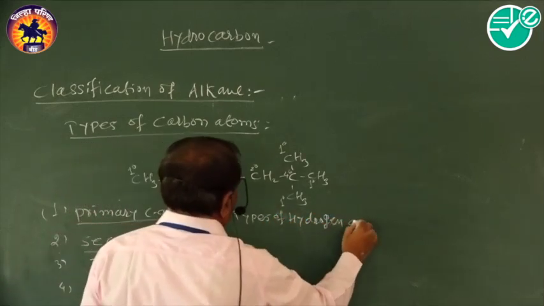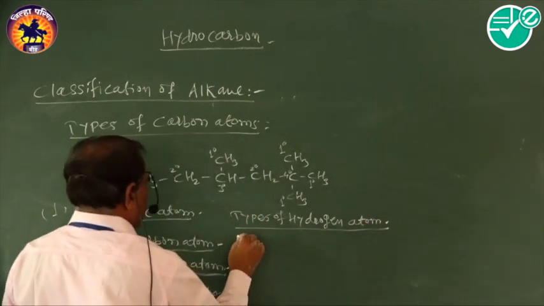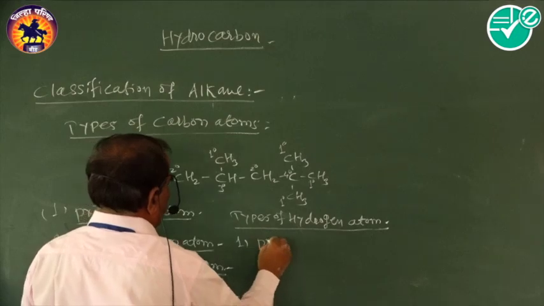Types of hydrogen atom. There are three types of hydrogen atom, that is primary hydrogen atom,